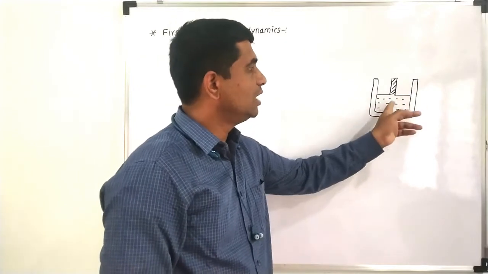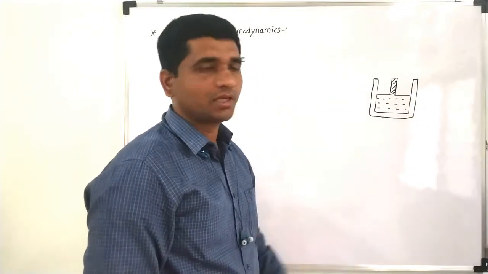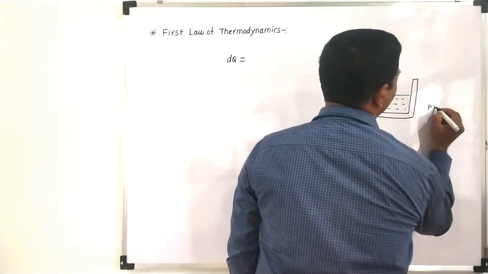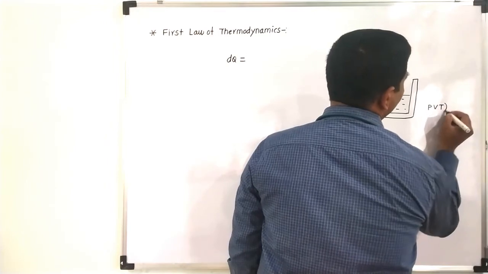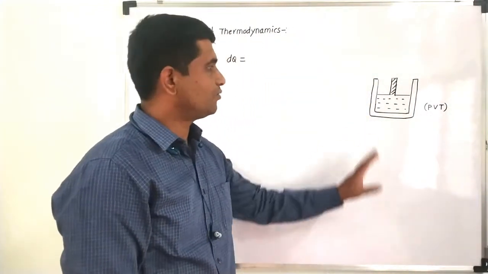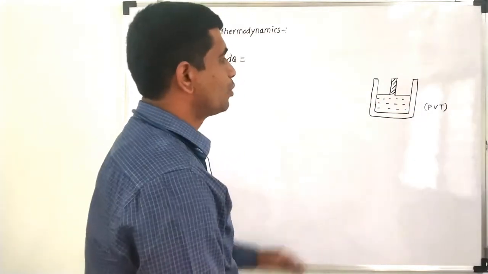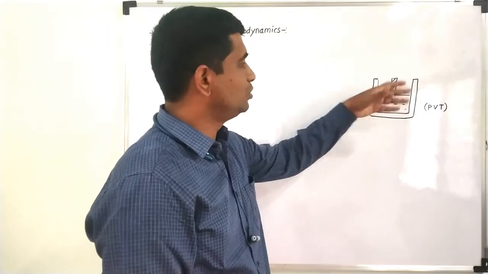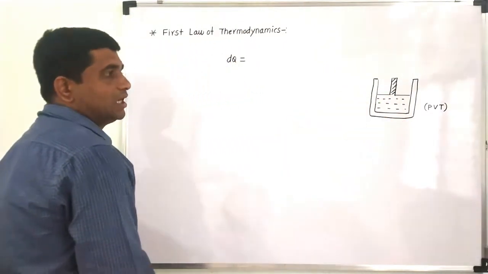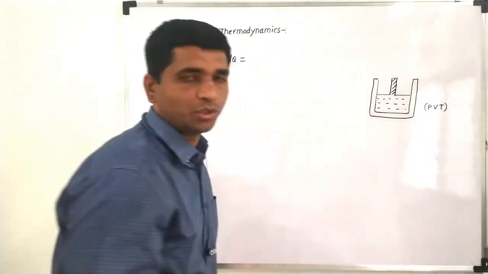Let us consider this container has a certain amount of gas with pressure P, volume V, and temperature T, which are the parameters for the specification of the state of the system. As we provide heat to this system, its volume increases, and its temperature also increases.